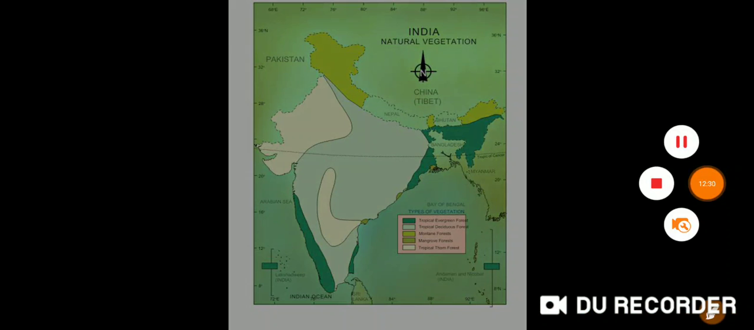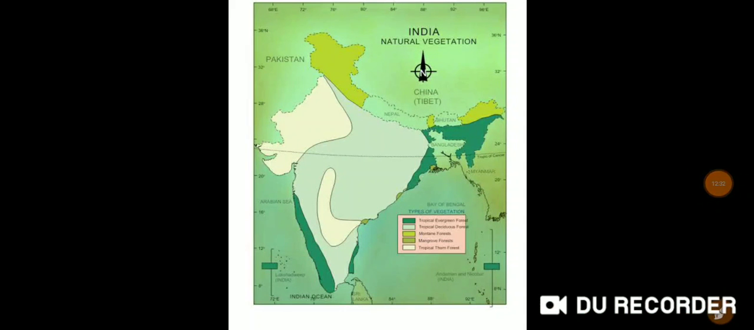So Sundarban, this is Sundarban or tidal forest. They may ask Sundarban or tidal forest. This is one of the important questions. It is this place. You have to shade this place and write Sundarban or tidal forest or mangrove forest.